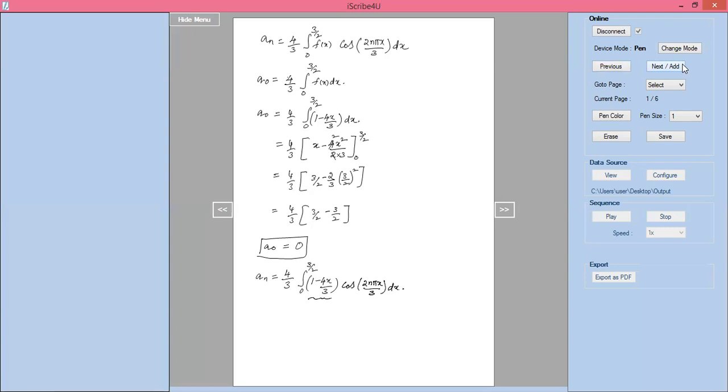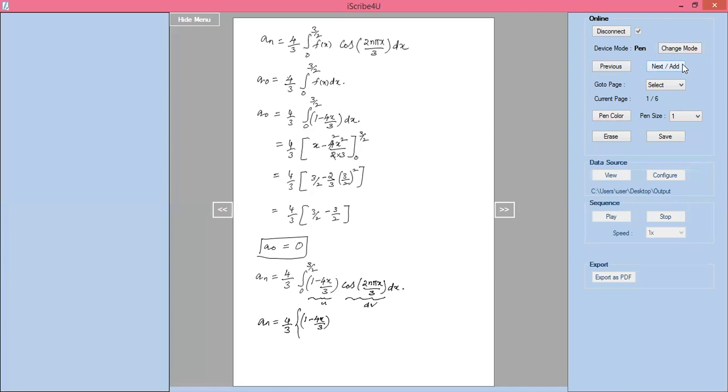Now this is u and this one should be dv. So an equal to 4 by 3 into, this one is u and this one is dv. U is nothing but 1 minus 4x by 3. Integration of dv is v.